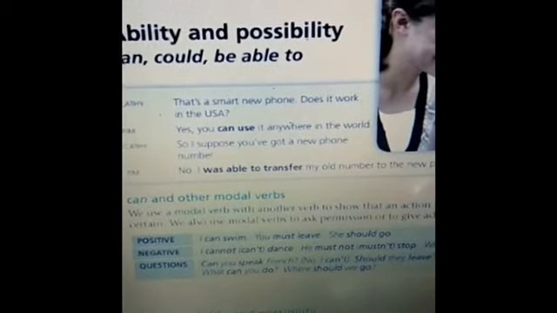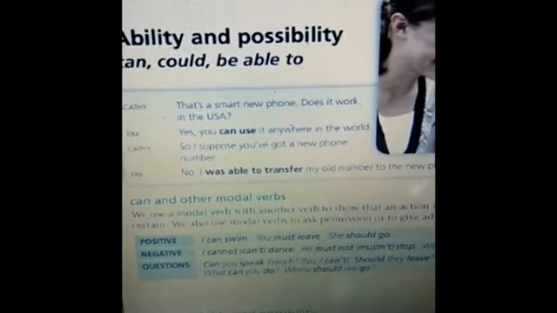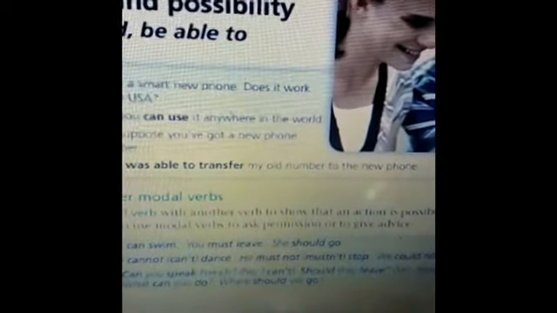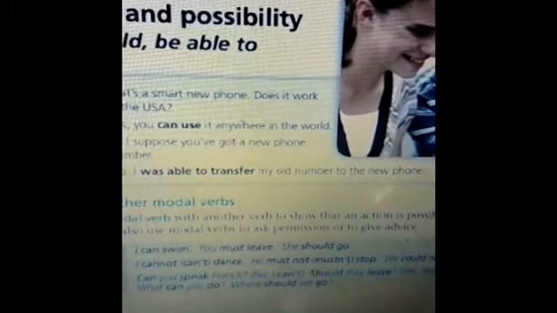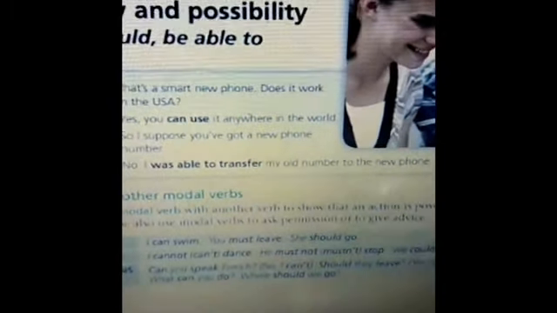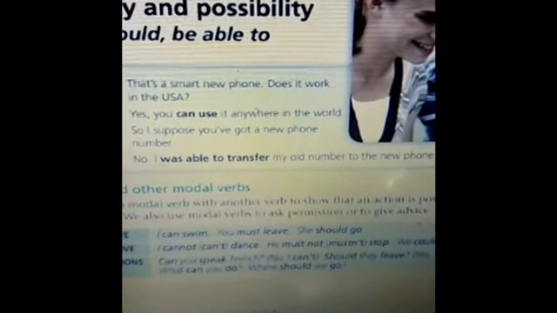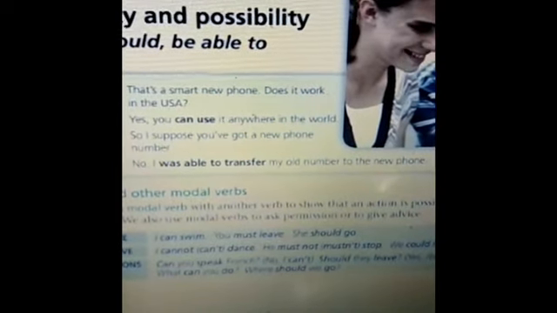What about could? Could expresses past ability, something that you were able to do in the past. For example, here the example says: I was able to transfer my old number to the new phone. It means that you were able to do it, you could do it. It talks about past ability. Of course, the positive forms are can and could, and the negative forms are can't and couldn't.